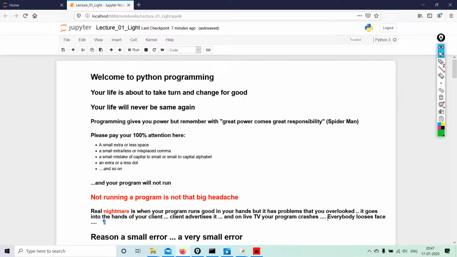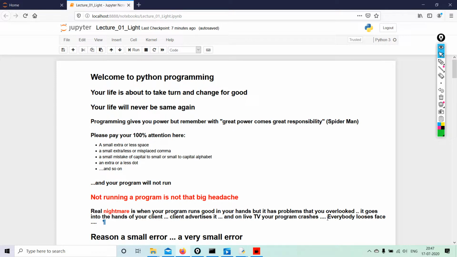Good evening, class. So now is the real fun. Welcome to Python programming. Your life is about to take a turn and change for good. Your life will never be the same again. Now please understand, programming gives you power, but remember, with great power comes great responsibility.